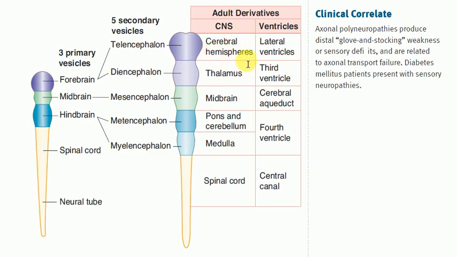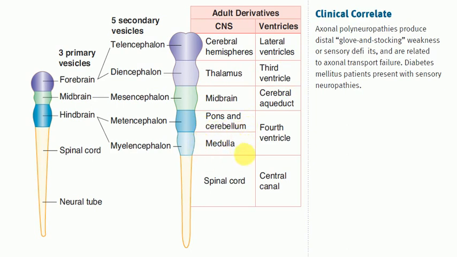For example, each of the cerebral hemispheres contains a lateral ventricle, so there are two lateral ventricles, one in each cerebral hemisphere. And the thalamus, which is part of the diencephalon, envelops the third ventricle.